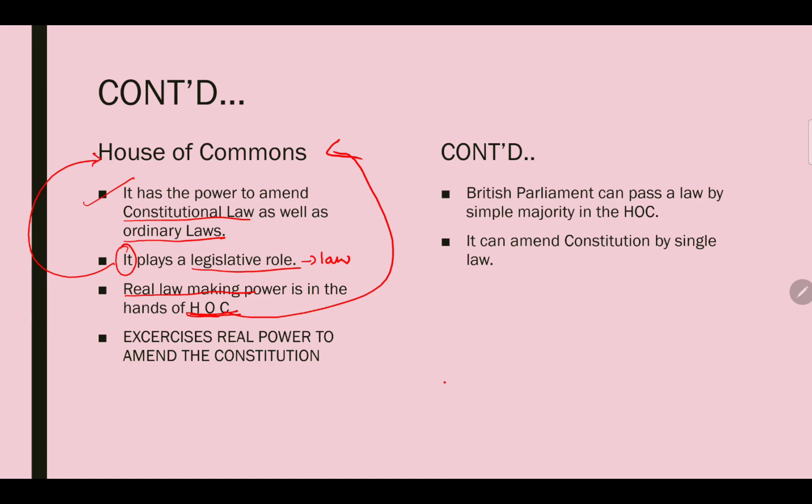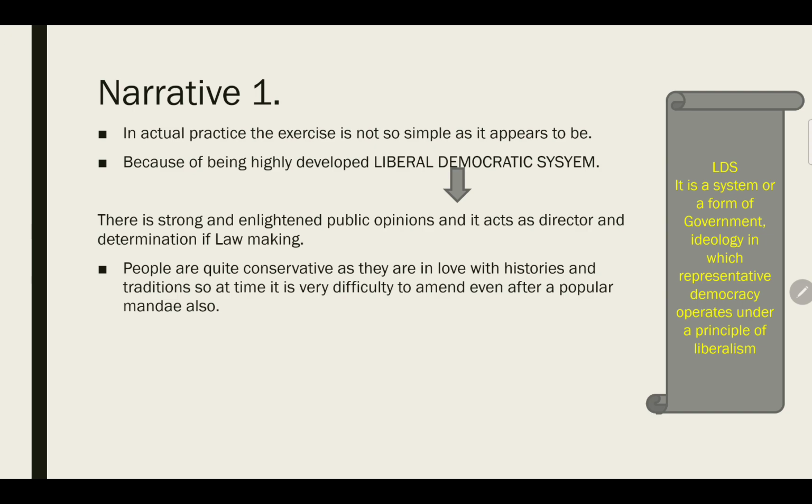So it's very simple. The British Parliament can amend the constitution by a simple majority of votes. The British Parliament can pass a law by simple majority in the House of Commons. So with a single law only, the constitution can be amended or changed. Moving forward, since the beginning of this video I have always been talking about how simple it is, and it can be passed also.